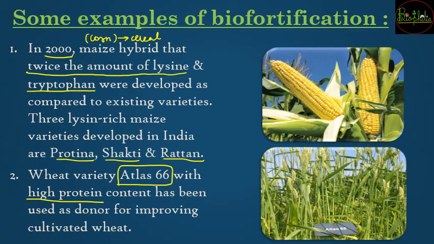So biofortification से दो example पता चले, that is maize or corn hybrid, through which there are different varieties, that is Proteena, Shakti and Ratan, which are going to be helpful for biofortification of lysine and tryptophan. Or Atlas 66 से high protein content was developed in the wheat varieties.